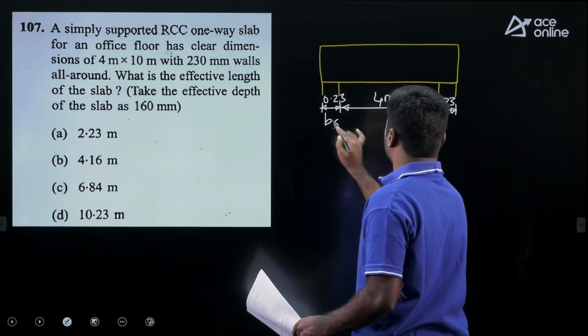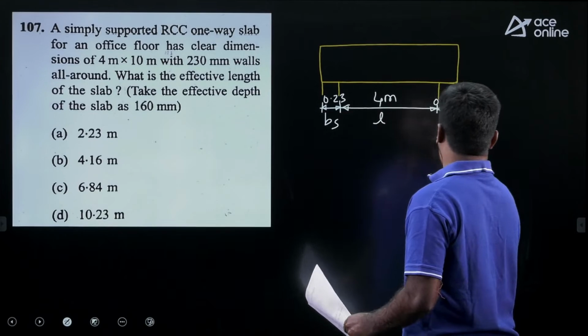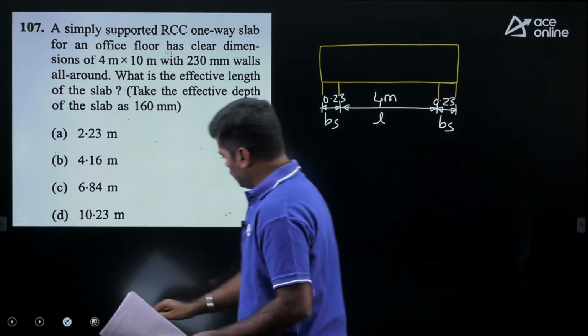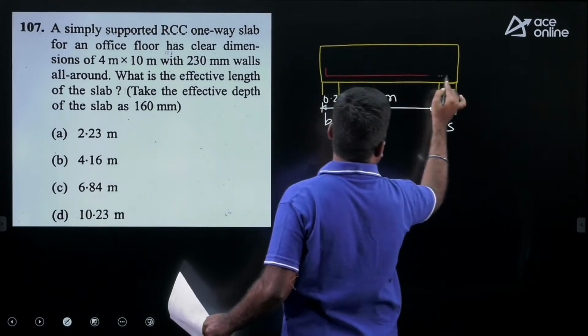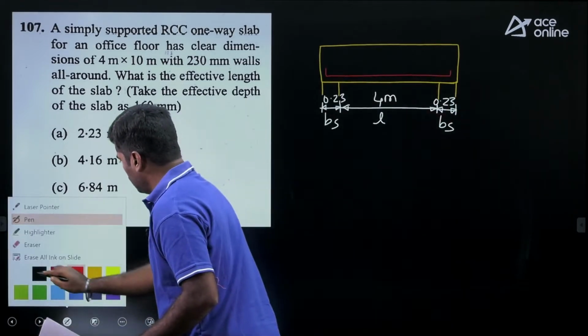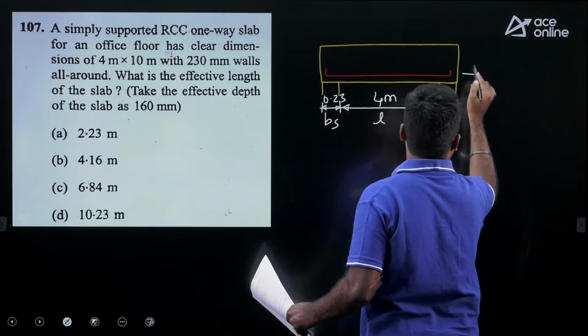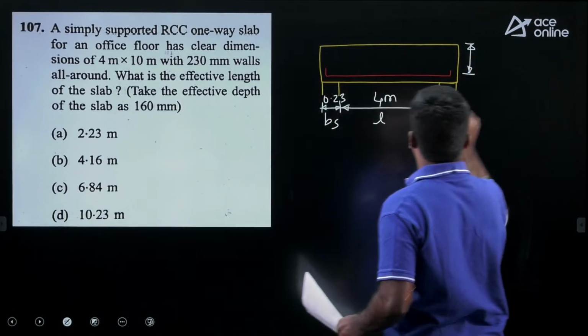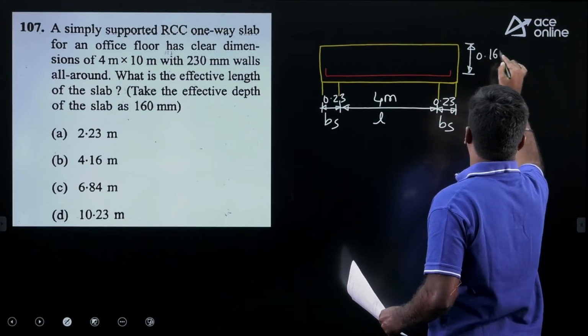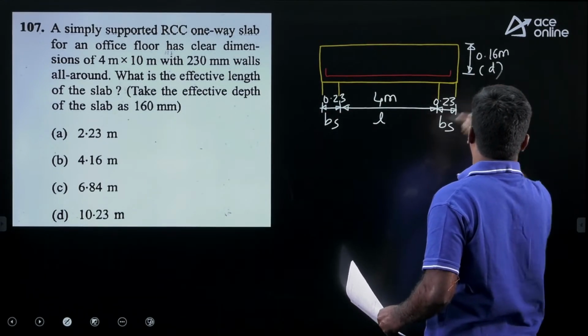This is the clear span, and this is the width of the support. My dear, this is the steel reinforcement and this one is the effective depth of the slab. It is given as 160 mm, let us write in meters, 0.16 meters, this is the effective depth.